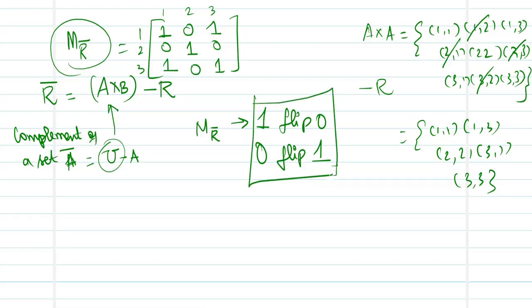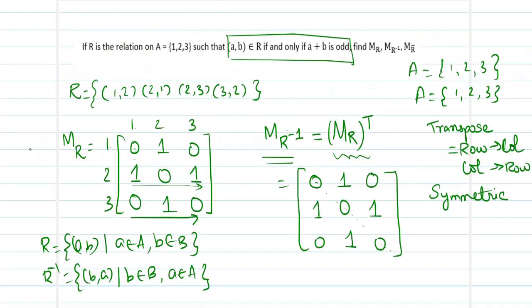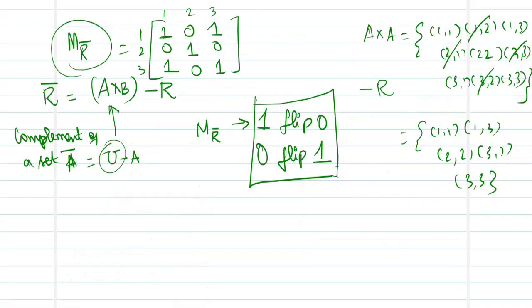Be careful, friends. For sure, there will always be a little slip between the terms complement and inverse. What do you do in inverse? In inverse, we transpose rows to columns and columns to rows. In complement, we flip ones to zeros and zeros to ones.